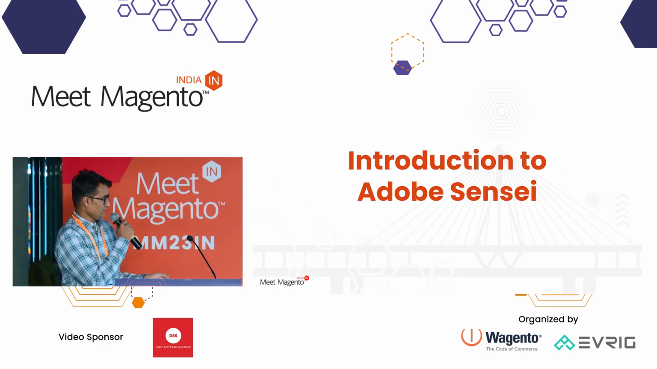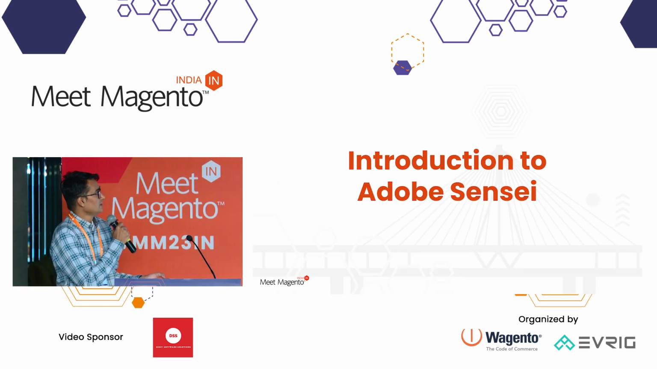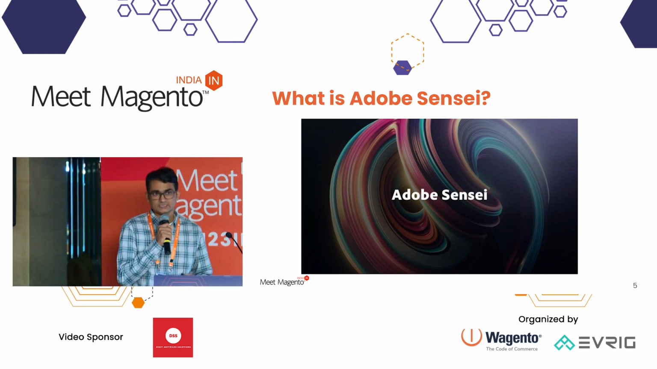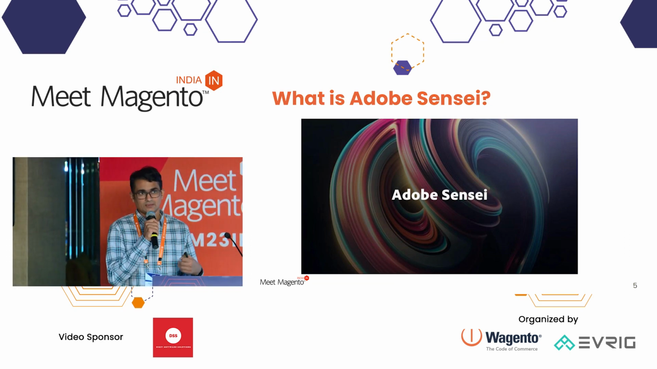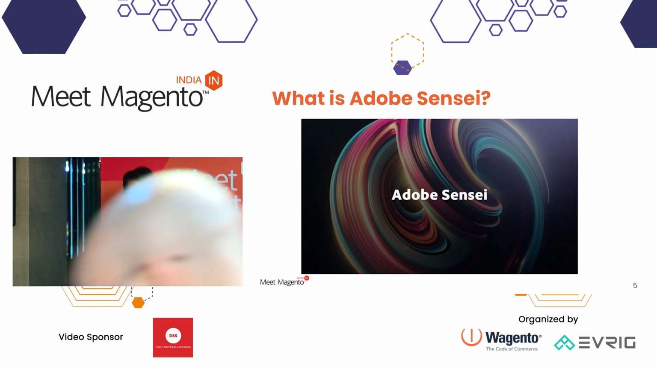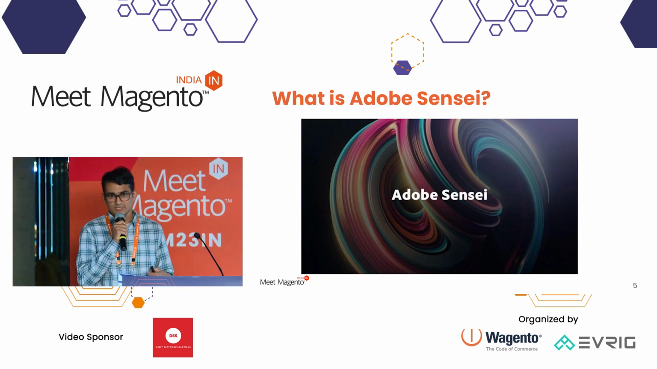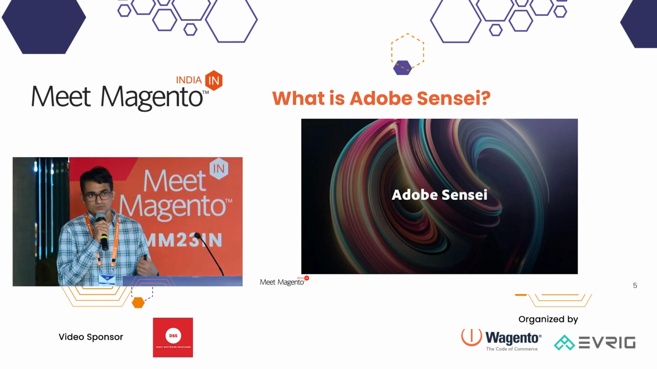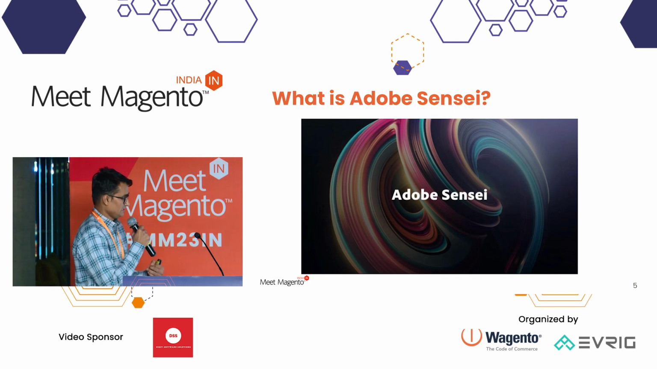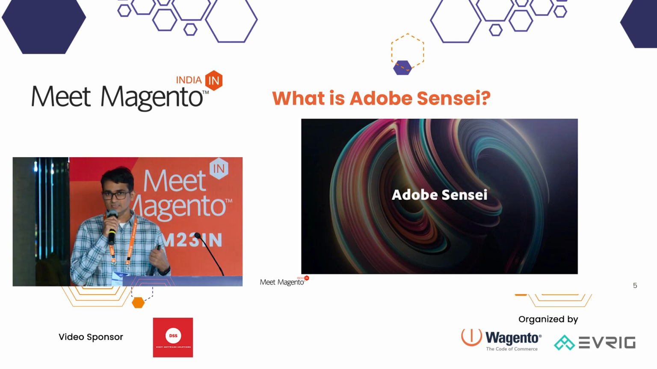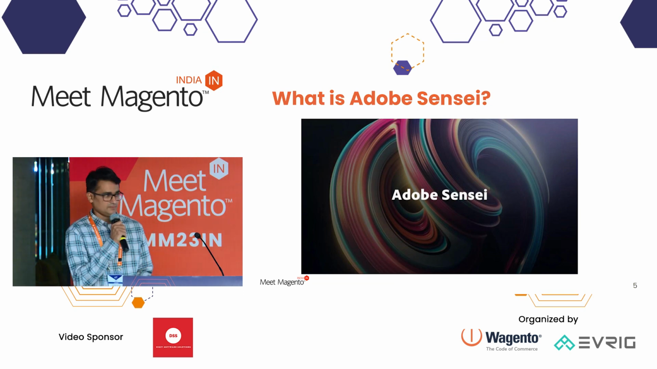Okay, so let's start with the introduction to Adobe Sensei. Adobe Sensei is a set of technologies, artificial intelligence, machine learning, and deep learning, by Adobe. And it is used to create a wide range of capabilities among Adobe products. So it is basically an intelligence layer added to the Adobe products.